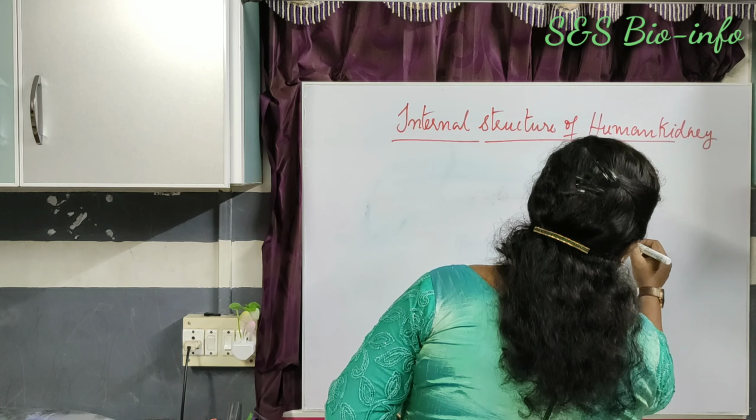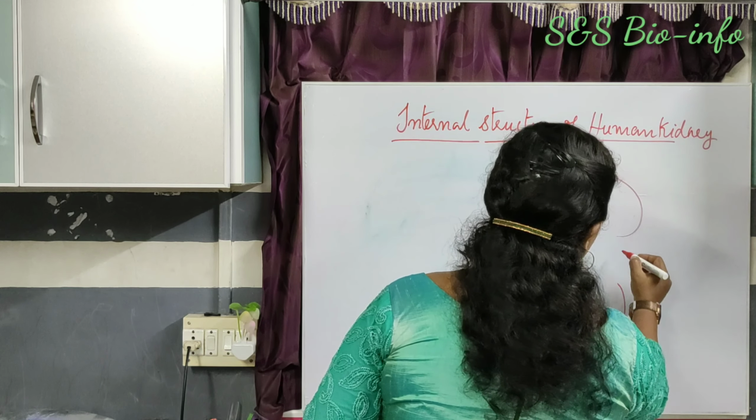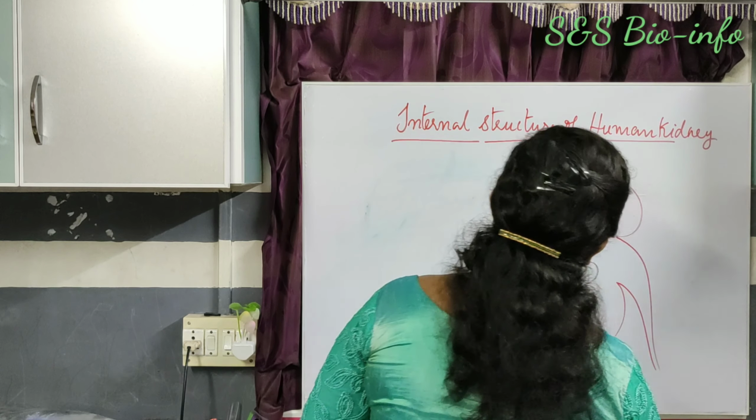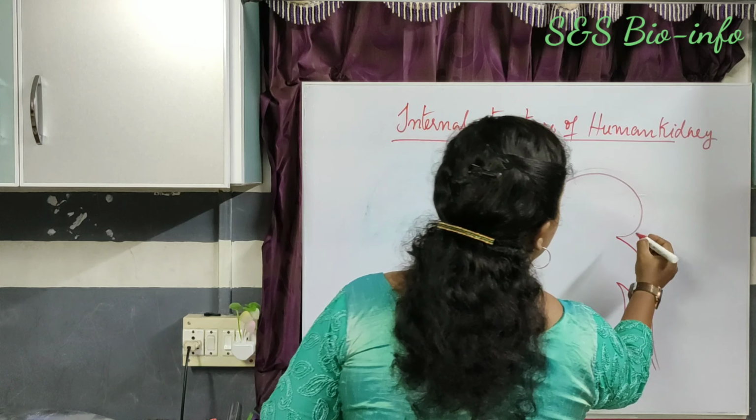I have told you that it is a bean-shaped structure. It has an outer part called the cortex.